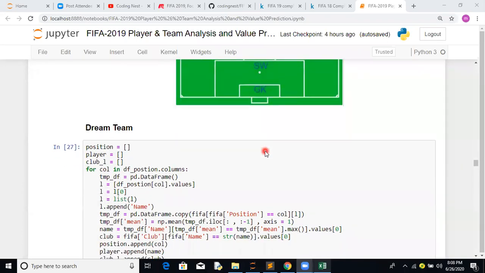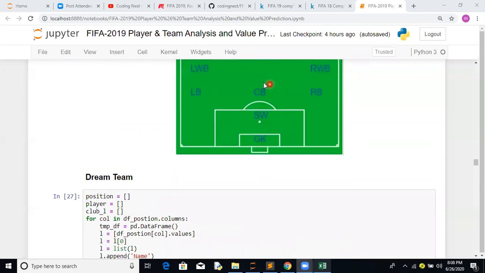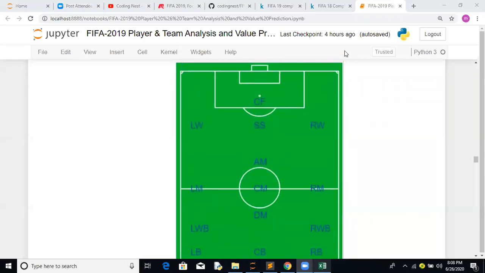Okay. The next part is again a bit of code which we have written to make a dream team out of it. First we find out which player is best suited for goalkeeper, which player is best suited for central back, left back, right back, for all the playing positions.